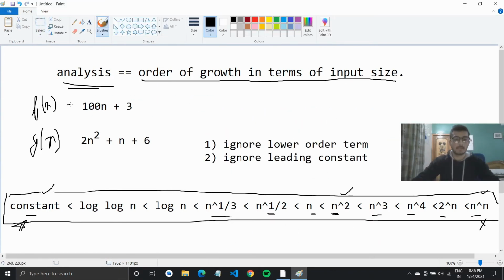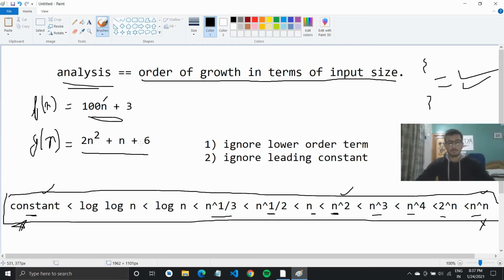Okay, so this is our first example. I have a first algorithm with 100n as its complexity. In future examples, I'll have my program written out and we'll analyze the complexity of each statement and each line. But right now let's say for example it has 100n plus 3 as its complexity, where n is the input size, and in the other case it has 2n square plus n plus 6.